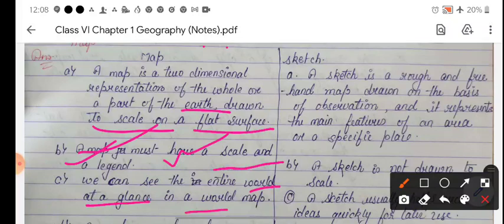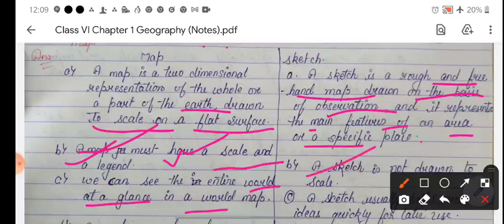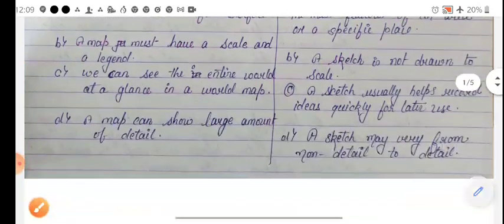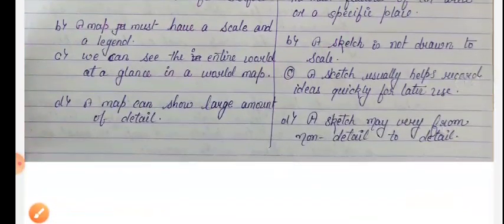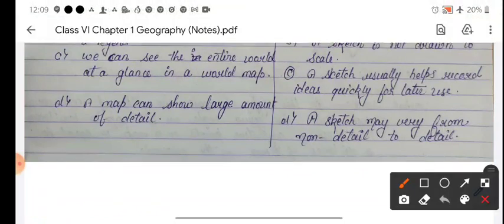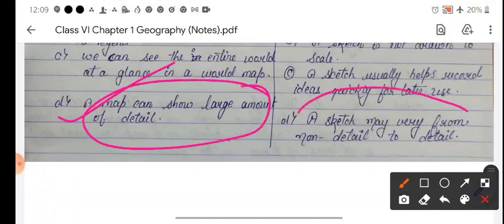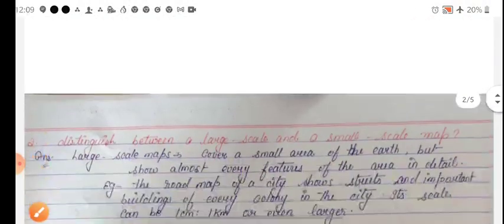But a sketch is a rough and free hand map drawn on the basis of observation, and it represents the main features of an area or a specific place. The sketch is not drawn to scale, and a sketch usually helps record ideas quickly for later use, and a map can show a large amount of detail, and a sketch may vary from non-detail to detail.